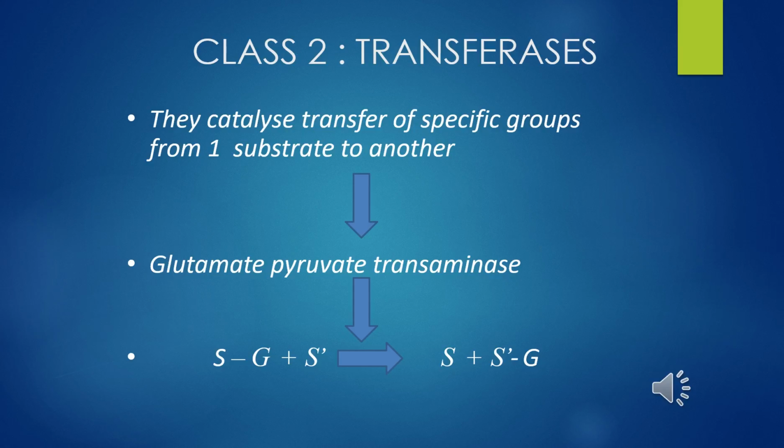Here is a well-known reaction, that is glutamic acid plus oxaloacetic acid. Glutamic acid is an amino acid and oxaloacetic acid is an organic acid. The transferase enzyme catalyzes this reaction and the products formed are alpha ketoglutaric acid plus aspartic acid. Alpha ketoglutaric acid is an organic acid and aspartic acid is an amino acid.